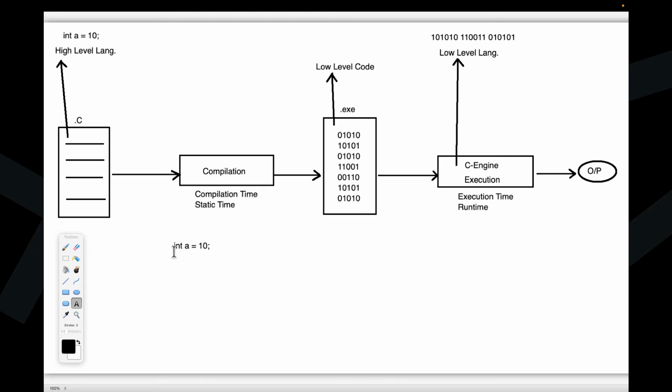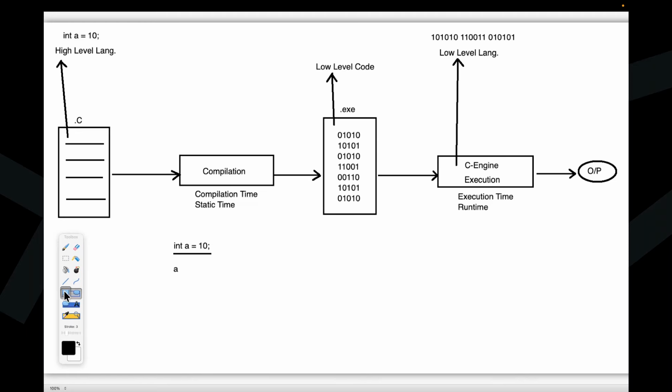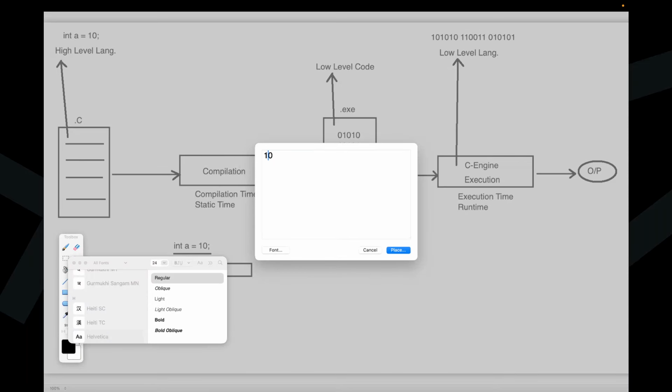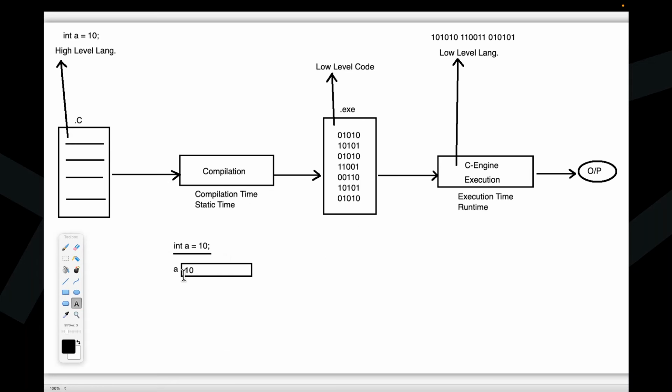int a is equal to 10 semicolon. What is going on in C programming language? What exactly is the work going on? Now tell me, if we encounter this particular statement, what's going to happen? First of all, the variable a will have memory. In C programming language, it would be 2 bytes of memory. In the 2 bytes of memory, value 10 is going to be stored.